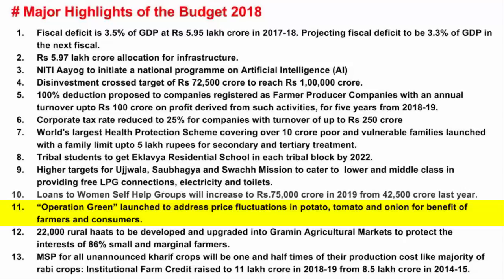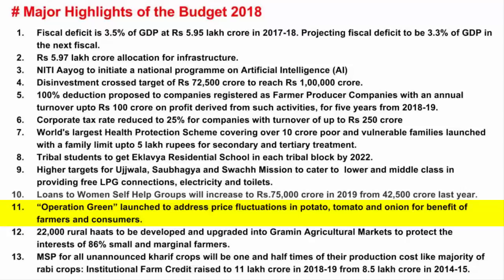Now, minimum support price is an important part of India's agricultural price policy. Remember this. The minimum support price is announced by the Government of India at the beginning of the sowing season for certain crops, and on the basis of the recommendation of the Commission for Agricultural Costs and Prices.